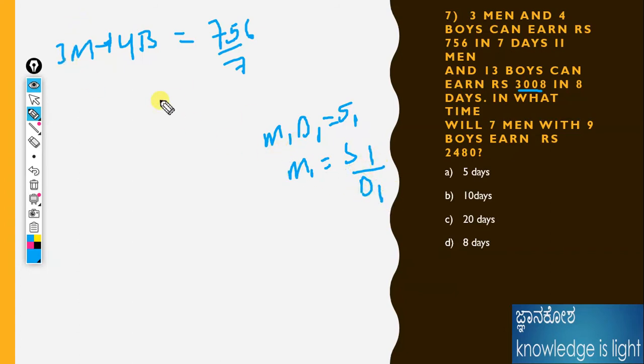Okay, the question. What is next? 13 boys can earn rupees 3008. Okay, fine. 11 men and 13 boys can earn 3008 rupees in 8 days.